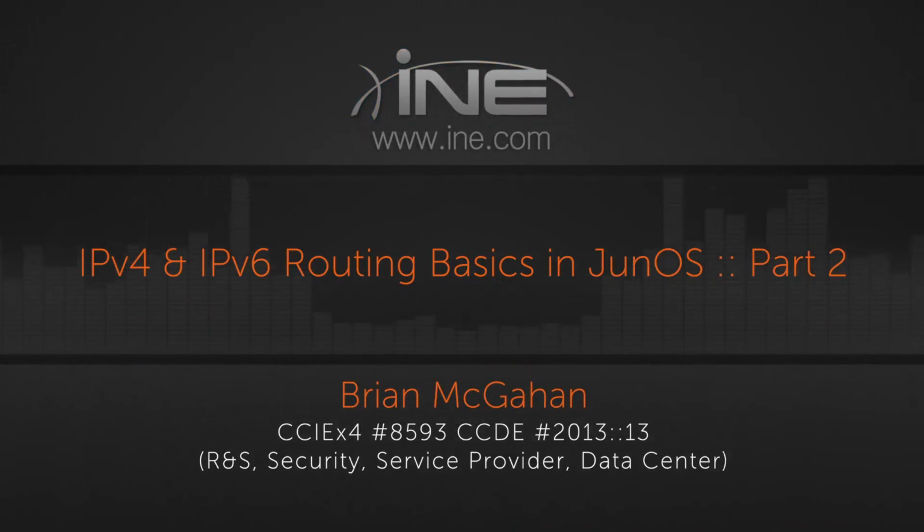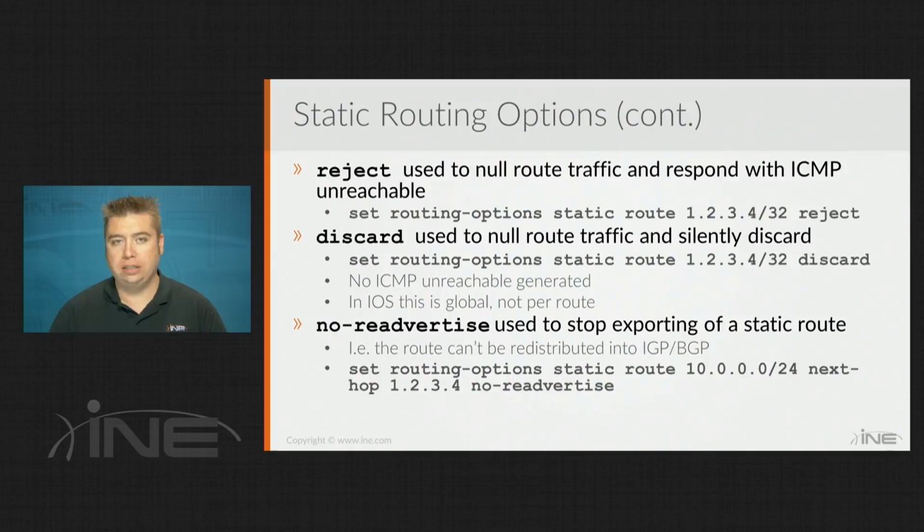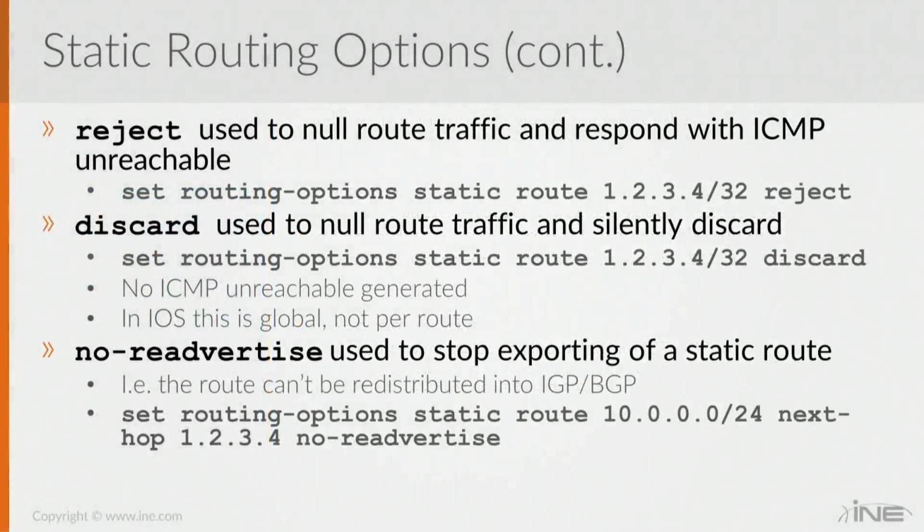Okay, another key option is the no re-advertise. No re-advertise says that you will not redistribute the static route into another protocol, where specifically in JunOS we call that exporting. So exporting is the equivalent of redistribution in iOS. So if we are exporting static routes to OSPF or exporting them to BGP, and if you have any static routes that have this keyword tagged onto it, no advertise or no re-advertise, it means that you're not going to do redistribution. So if you want to keep this as a locally significant static route and make sure it doesn't get leaked into dynamic protocols, you would set no re-advertise.